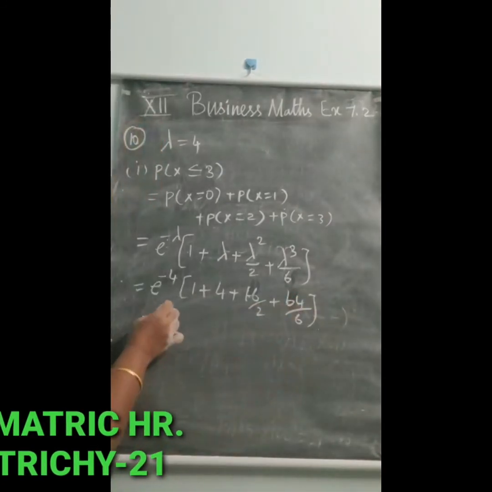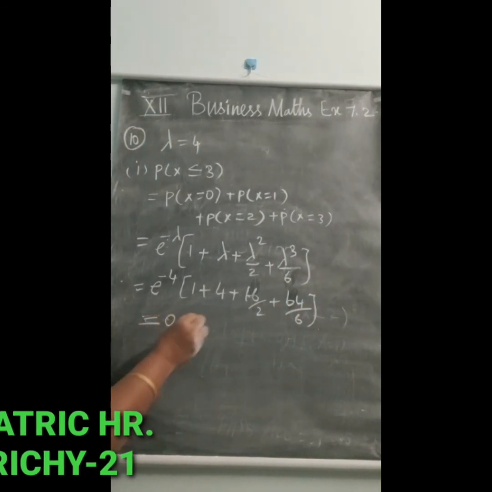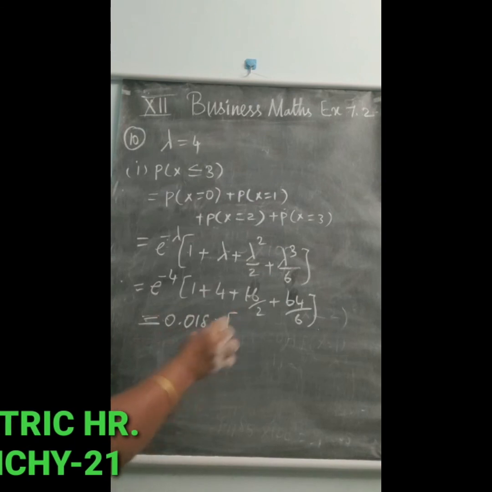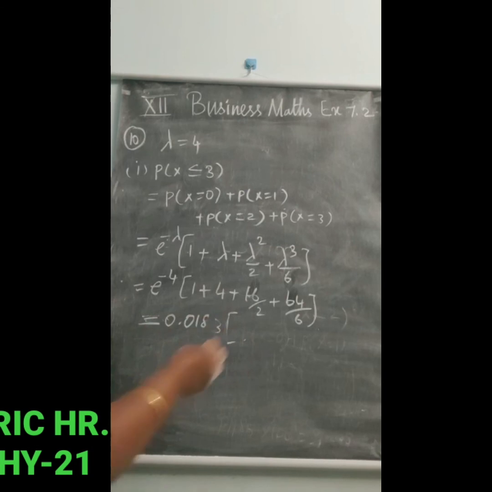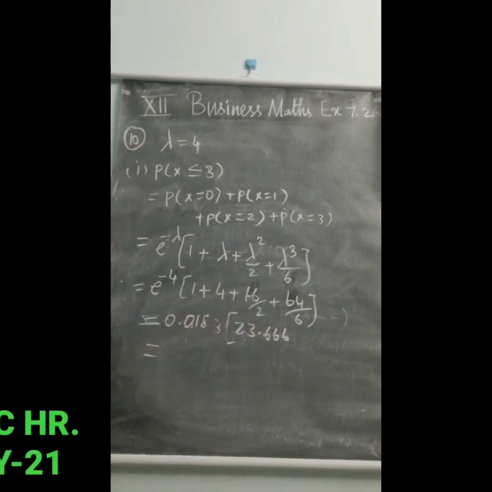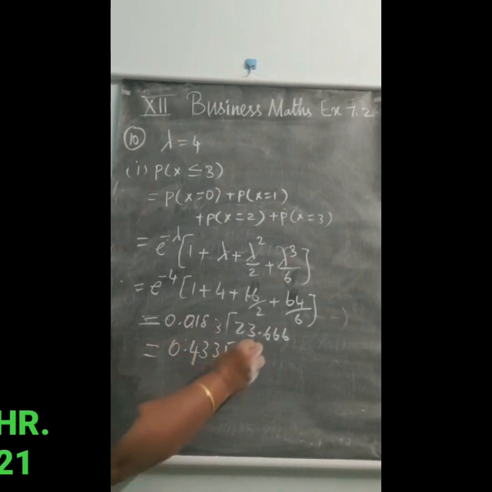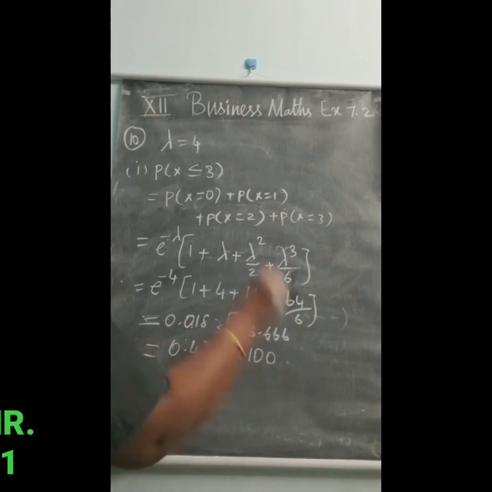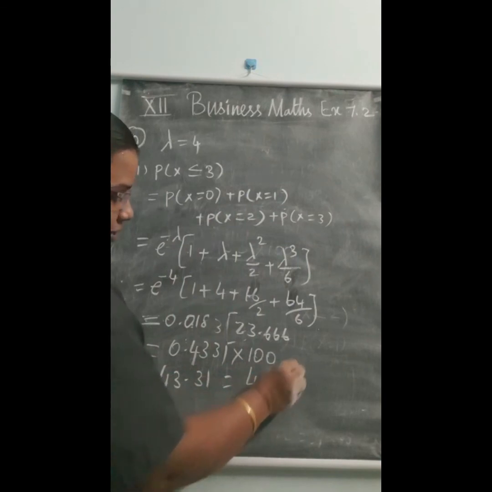The value of e power minus 4 is 0.0183 into 23.666, and if we multiply these two numbers we will get 0.4331. This is for 1 day, so multiplying by 100 for 100 days, we get 43.31. So we consider that as 43 days.